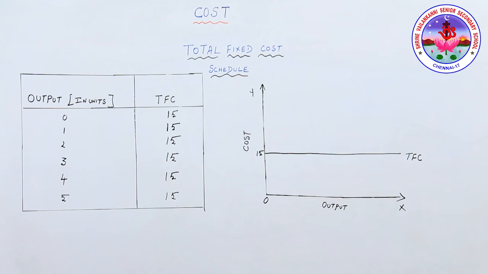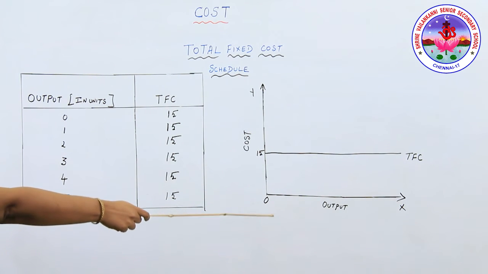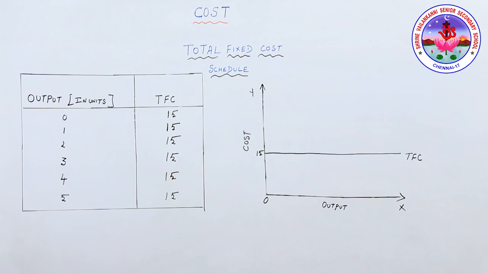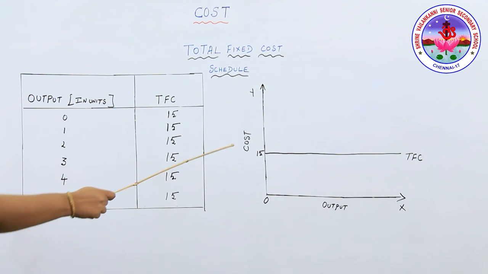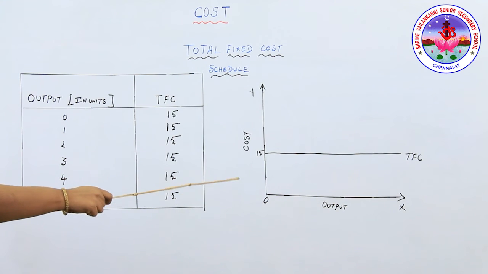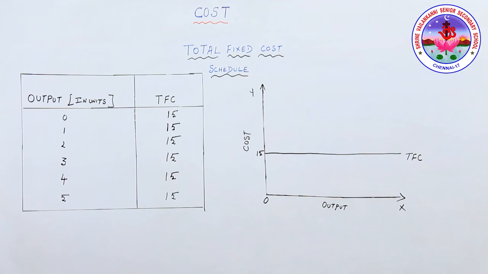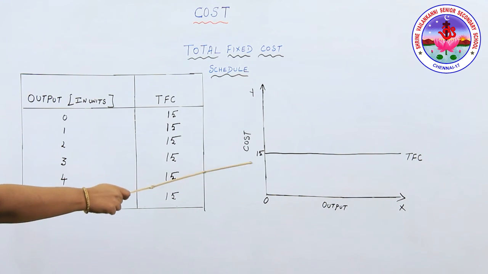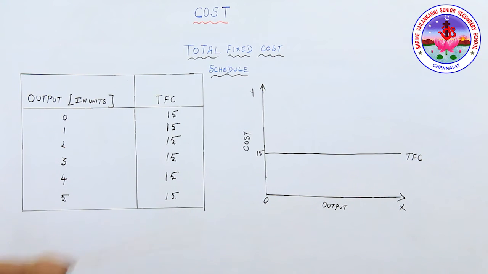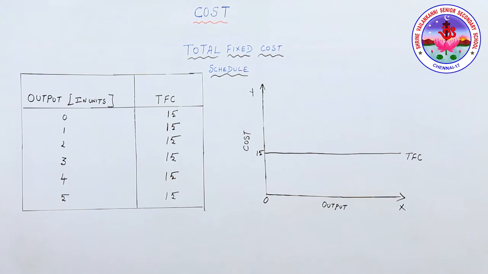Now, coming back to the diagram explanation. X-axis denotes output, Y-axis denotes cost. The total fixed cost curve starts from the Y-axis, so it shows that there is a fixed cost even at 0 level of output.